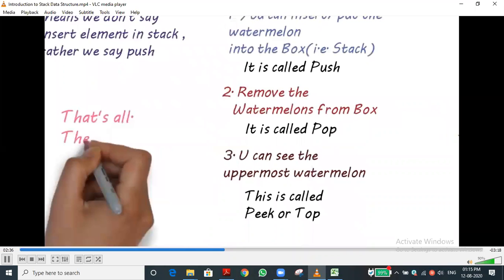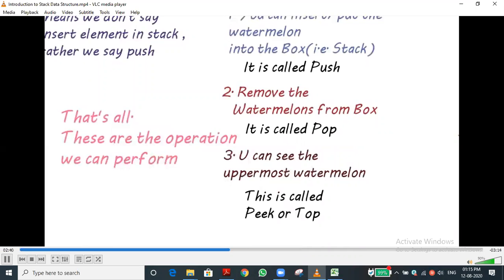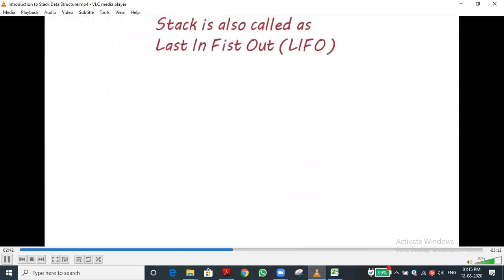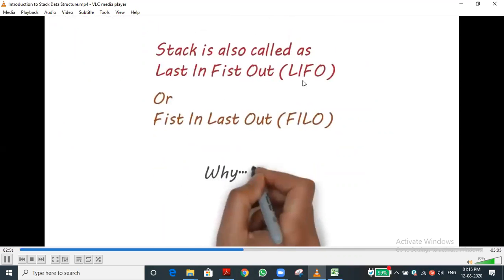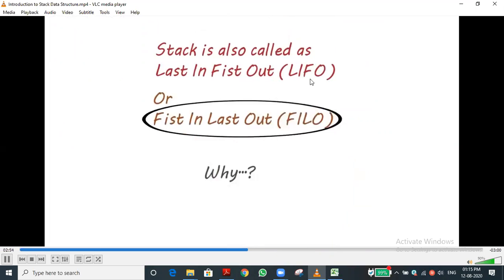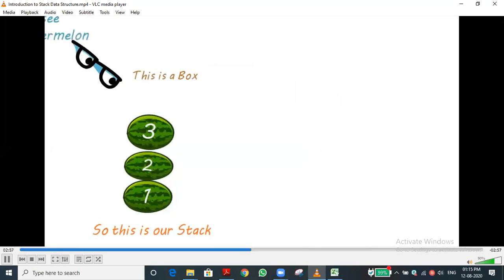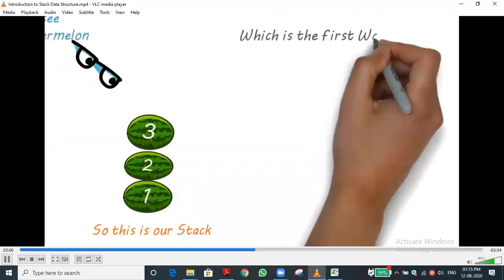Stack is one of the linear data types. Three operations are there: push, pop, and top. This is the principle: last in, first out, LIFO or FILO. Generally we use LIFO only. The element we inserted last is the only one we can remove, because it is a one-end operation.